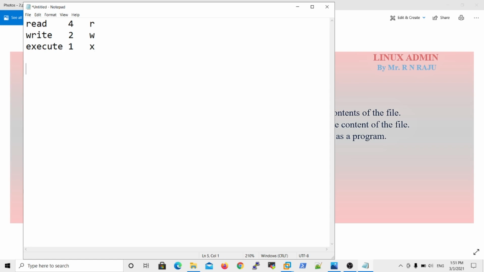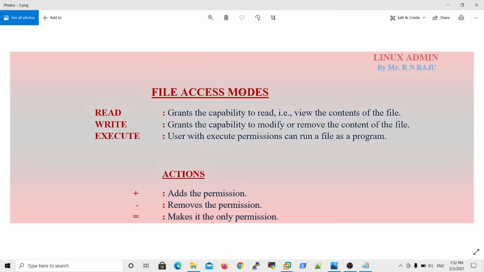Now the 3 user levels: the user notation is u, the group notation is g, and the others notation is o. So again 3 values: user u, group g, others o. Okay, now I will show you the next important thing.